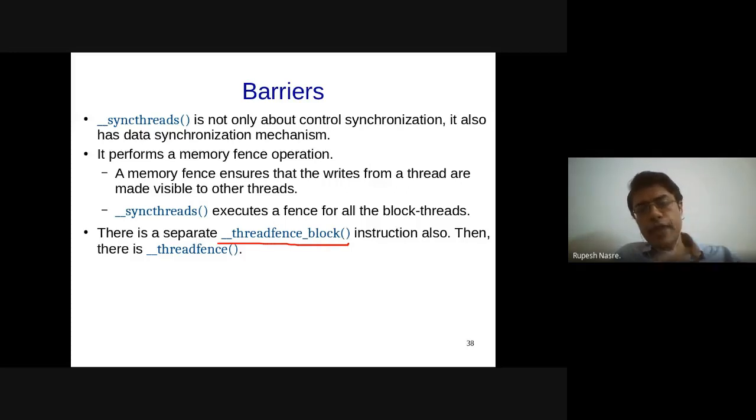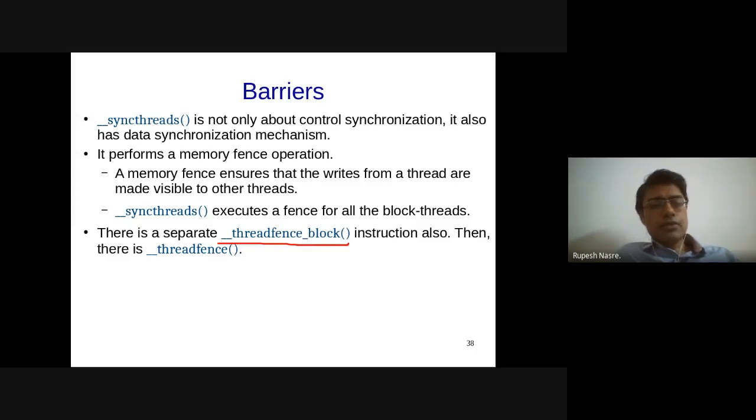But if you want to implement locking using only control synchronization, that is, using a while loop, while not of flag, etc., where flag is volatile, it so happens that when you are writing to that particular memory, the flag, from one thread, its effect might not be visible to the other thread.